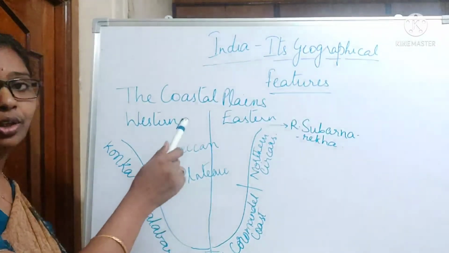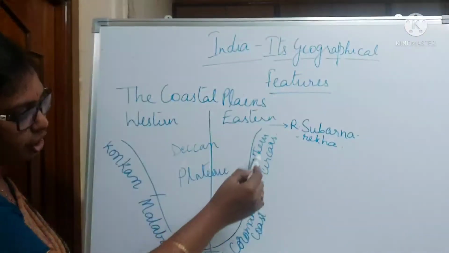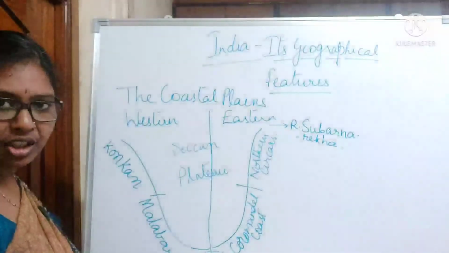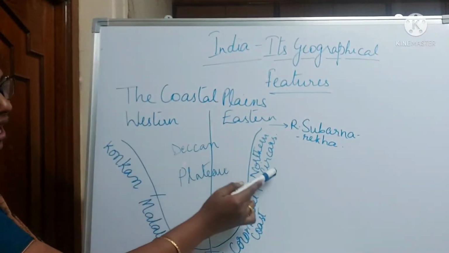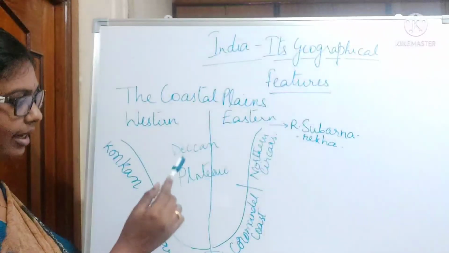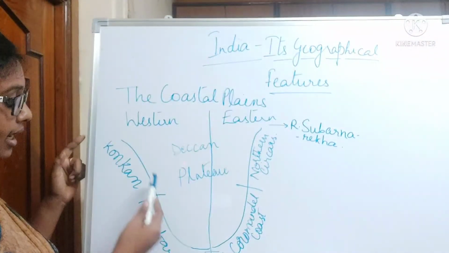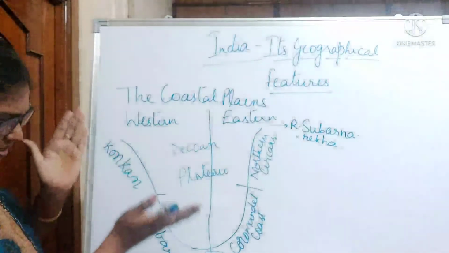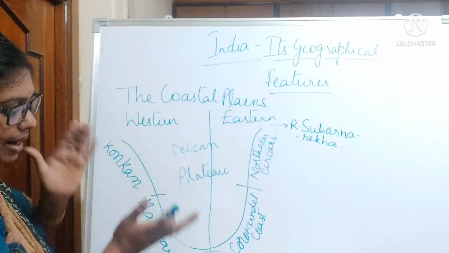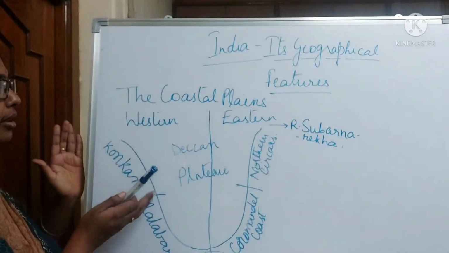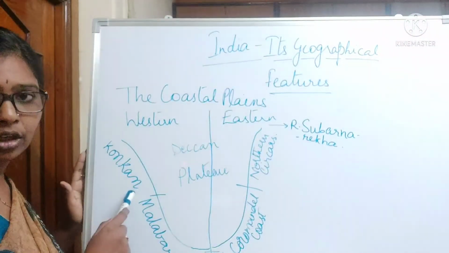And now coming to the coastal plain. These coastal plains are nothing but the margins, or the coastal margins, of India. These are again divided into the western margin and the eastern margin, right? Here, the western margin is again divided into the top part and the below part. The first part, the above part, is known as the Konkan coast.